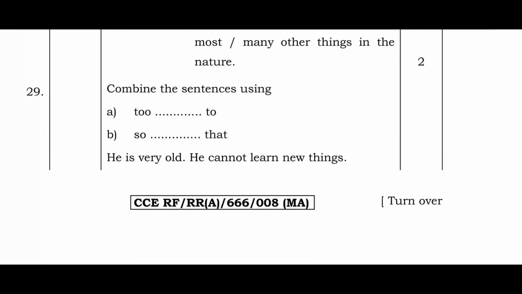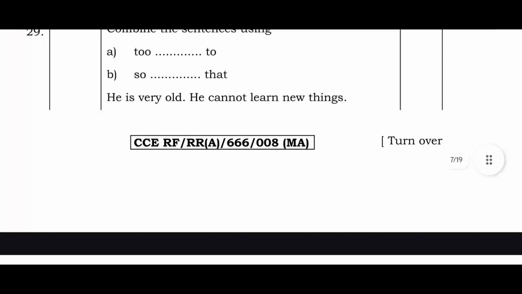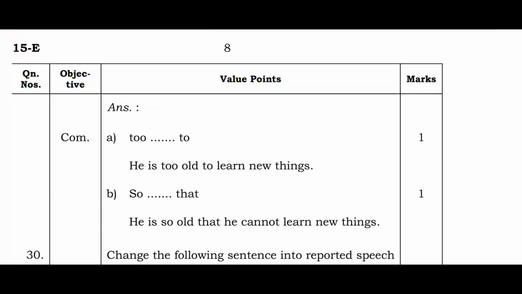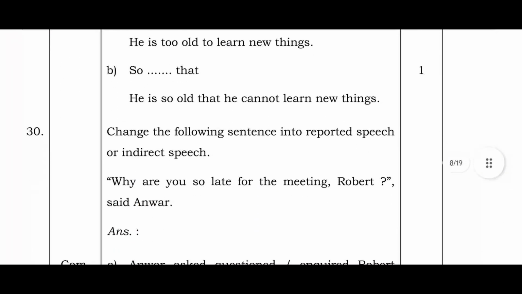Combine the sentences using 'to' and 'so that'. He is very old. He cannot learn new things. He is too old to learn new things. He is so old that he cannot learn new things.